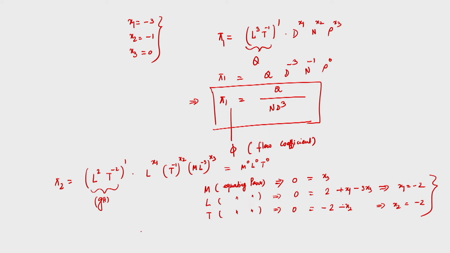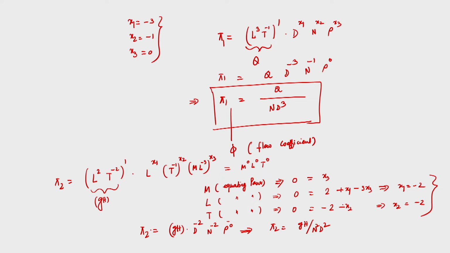The second pi term, pi 2, will be g into h into D to the power minus 2 and N to the power minus 2 and rho to the power 0. So, this will give pi 2 is equal to g h by N square D square.